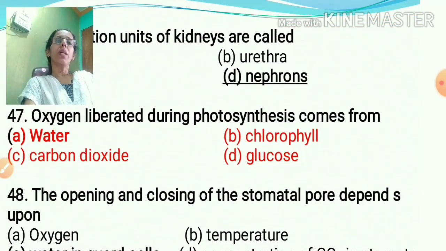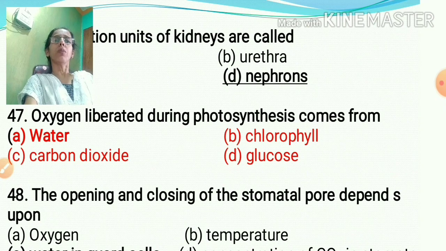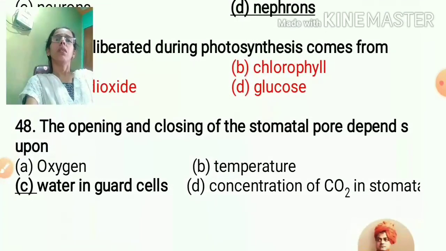Oxygen liberated during photosynthesis comes from. During photosynthesis, oxygen comes from water. The breakdown of water takes place due to light energy. That reaction is called photolysis. It means breakdown of water takes place due to light energy, so oxygen comes out from water. The opening and closing of stomata depends on the content of water in the guard cells.